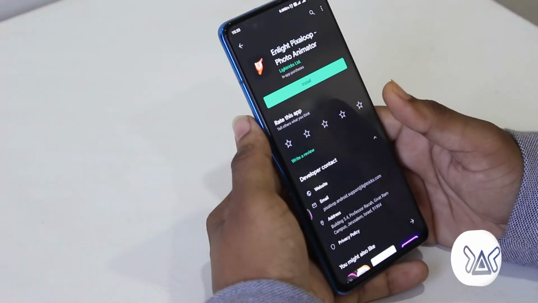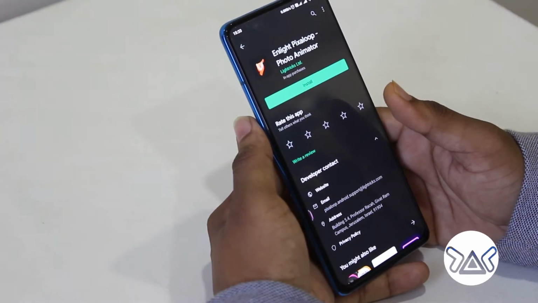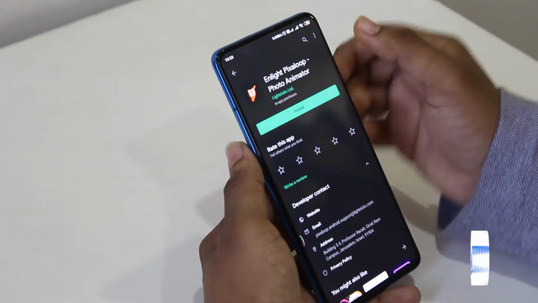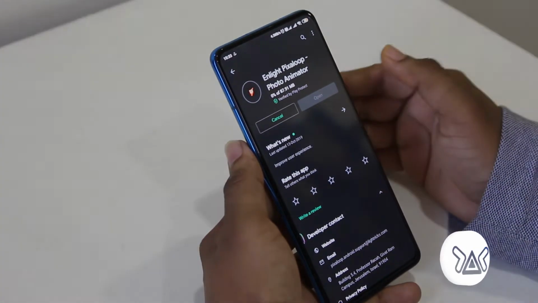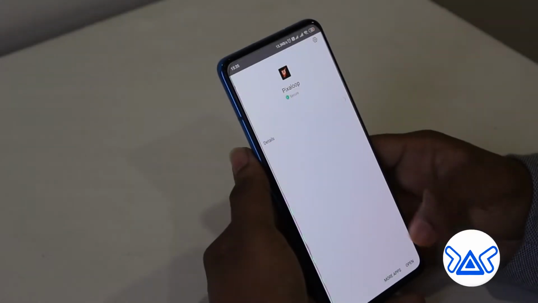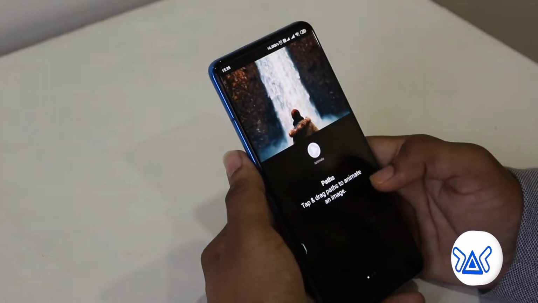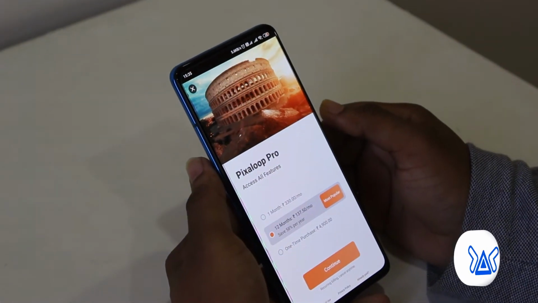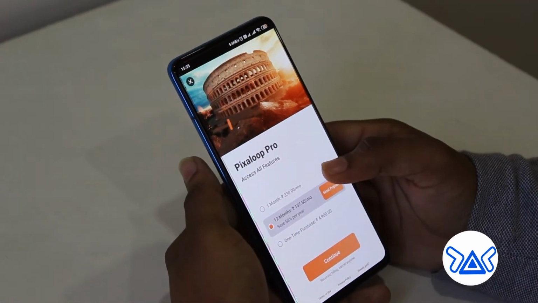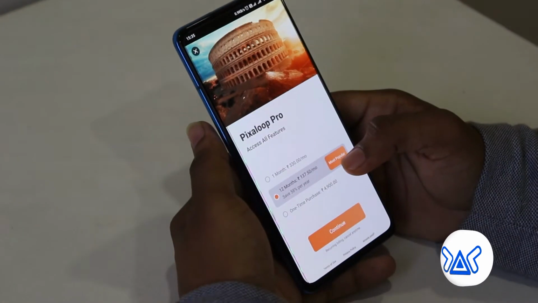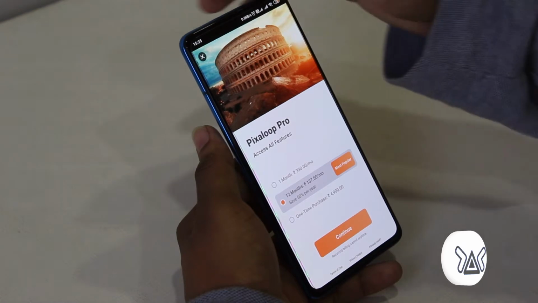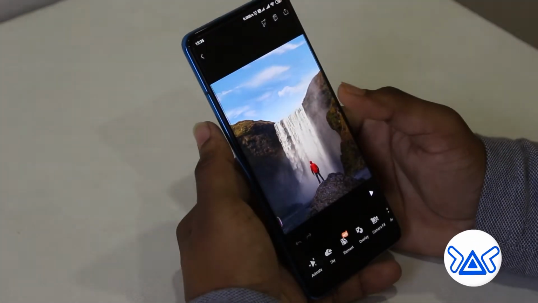So here comes the next photo editing app, that is Enlight Pixaloop photo animator. With this you can convert your still photo into an animated photo. It has got downloaded now. We will open. Here it is a pro version of Pixaloop, that is for 1 month it is 330, 12 months it is 137, and for one time purchase it is 4900. If you want you can take it.